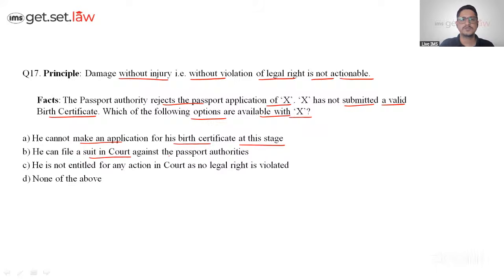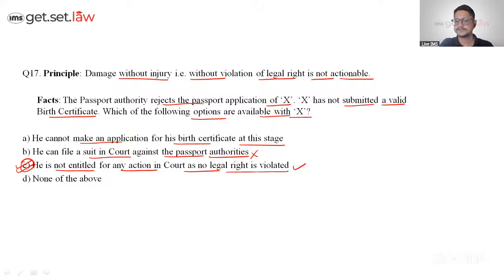He can file a suit in court against the passport authorities. This is wrong because it is not a violation of legal right. You submitted a wrong document, that's why they have rejected it. He is not entitled to an action in court as no legal right is violated. Closer, so we will stick with option C. If none of the options could have been the one, then we could have gone with option D.